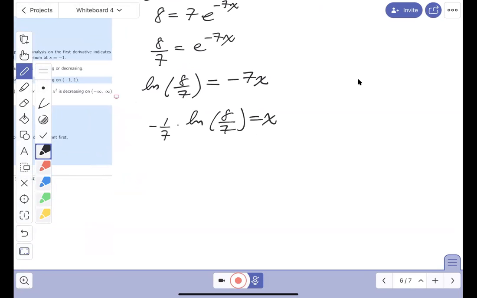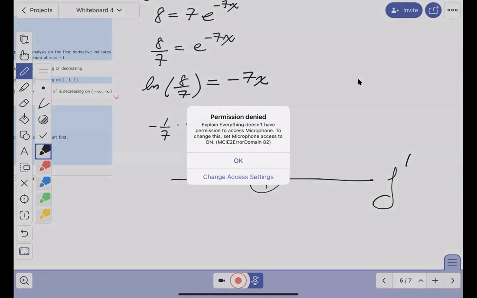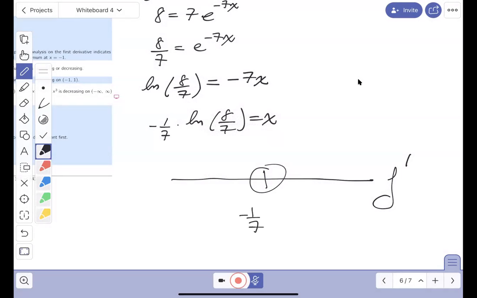So let's put our number line down. We're analyzing the derivative. There's only one point I have to worry about, and that's going to be minus 1/7 ln 8/7. By the way, if you're looking at a textbook, they may rewrite that. This is also the same thing as 1/7 the natural log of 7/8. If another book wrote that down, they're both the same.